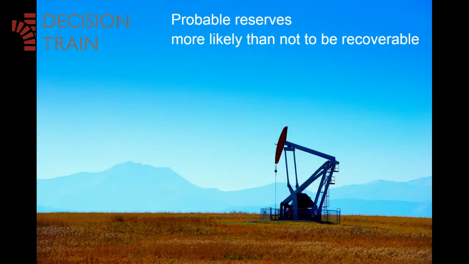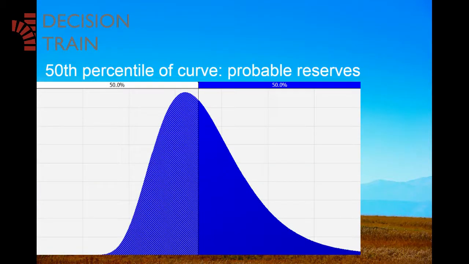Probable reserves are those unproved reserves which analysis of geological and engineering data suggests are more likely than not to be recoverable. Under usage of probabilistic methods, there should be at least a 50% probability that the quantities actually recovered will equal or exceed the sum of estimated proved plus probable reserves. In other words, the 50th percentile of the reserves curve, the median, represents probable reserves.